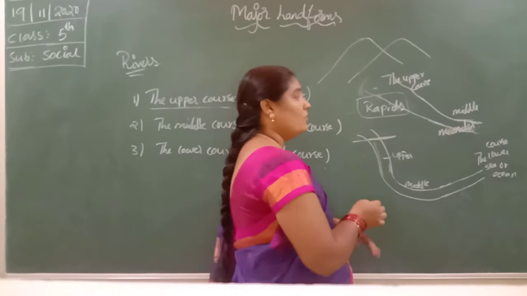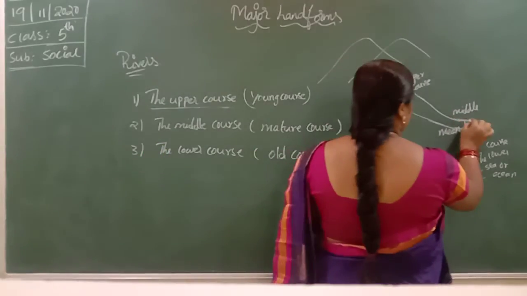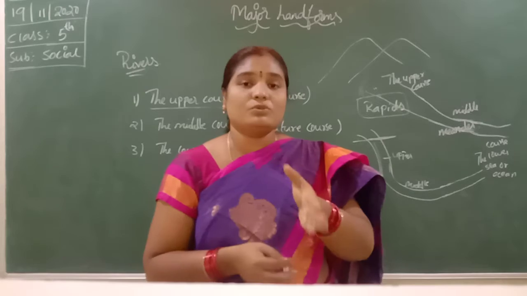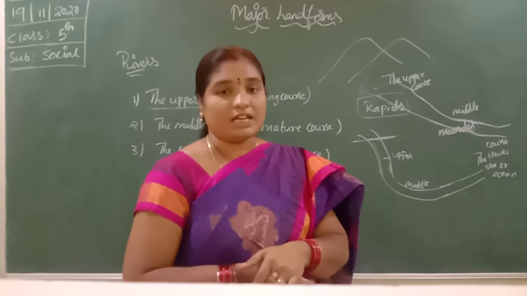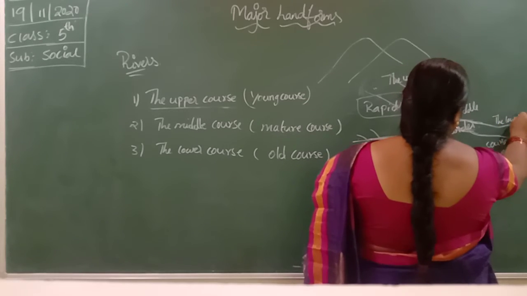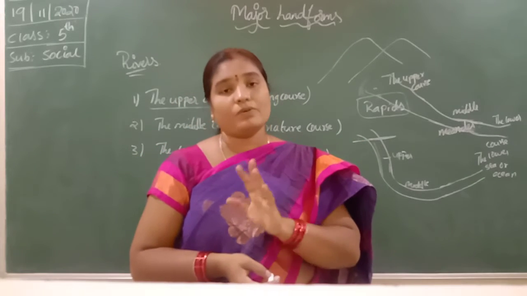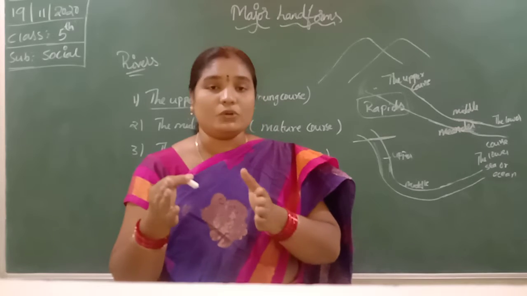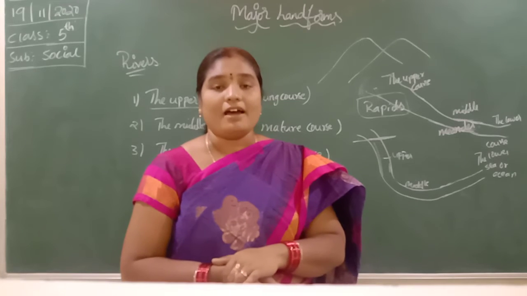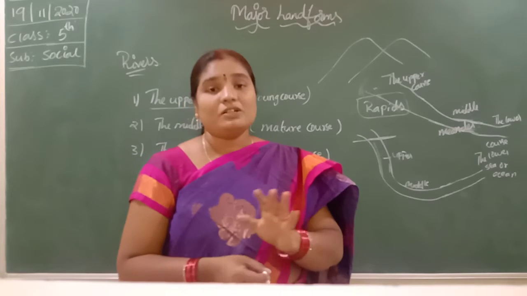Understand that, children? Meanders. When the river moves forward and joins the sea or ocean, it is known as the lower course. Here the river carries silt. It carries a lot of silt in the lower course before joining the sea or the ocean, and forms a delta.